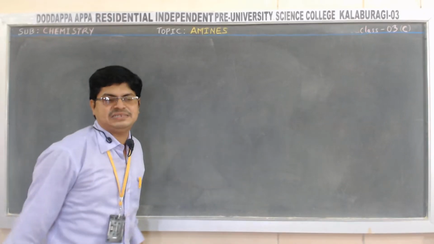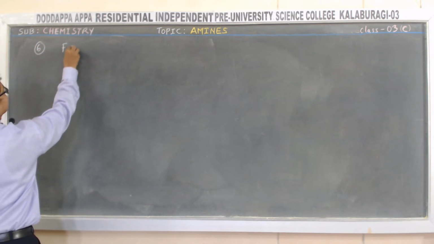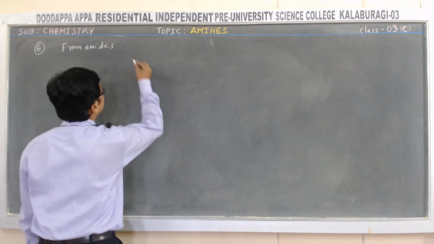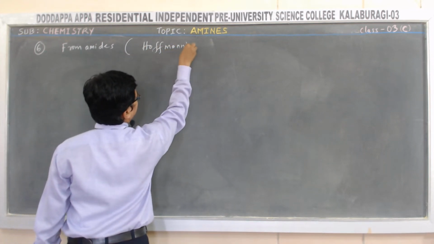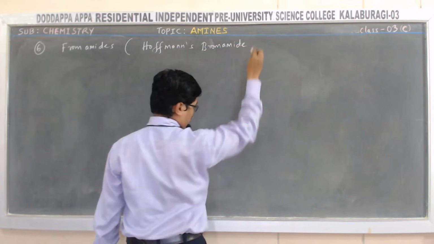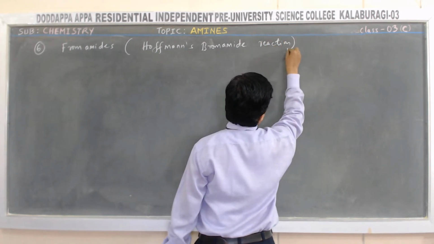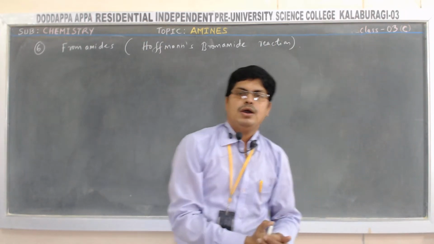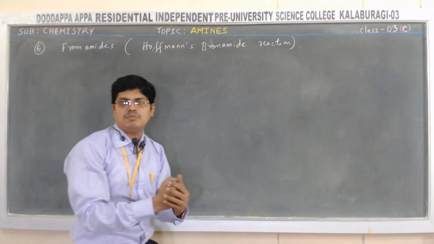Okay, so now the next method, that is the last method, the sixth one, from amides, that is Hofmann's bromamide reaction. Hofmann's bromamide reaction. How to prepare a primary amine by using Hofmann's bromamide reaction?